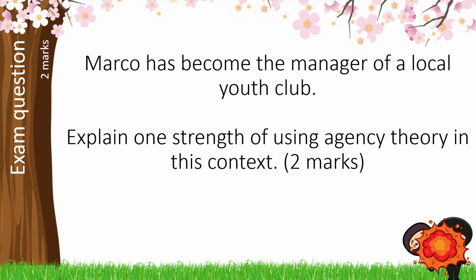Let's have a look at another exam question. Quite a lot of elements are here in this question, so let's break them down. We've got the command word explain, which asks us to go a bit beyond what we would do in a state, so we need more than just a single sentence. Because we've got a stem here, that explanation does need to be tied into the information in that stem. We're focusing here on strengths and the strength of agency theory, but we need to place that in the context of the manager of a local youth club. We get 1 mark for our identification in context of a strength, and a second mark for justifying that with a link to either generalisability, reliability or validity.